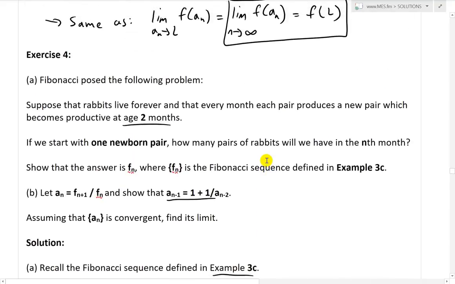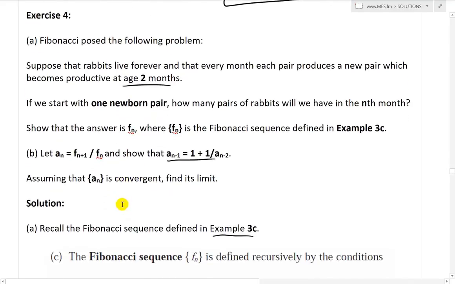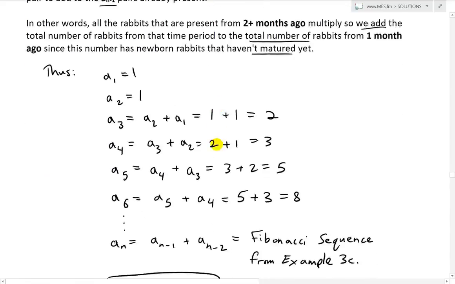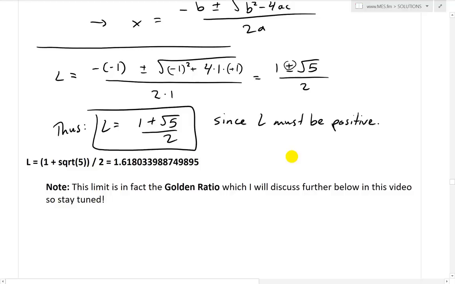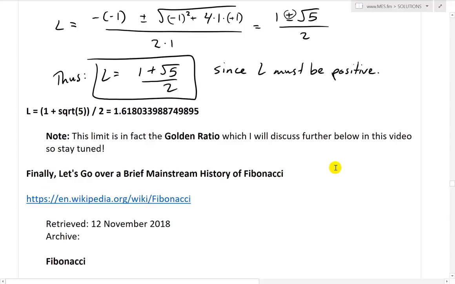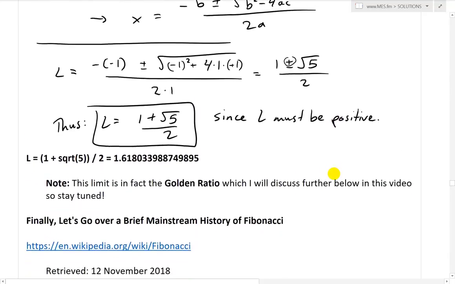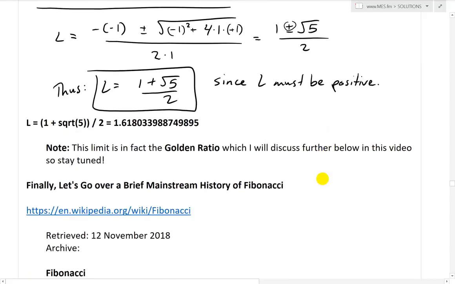And again, scroll up here. So basically part B was just giving us an easy way to find the limit by showing that you could write it in this form and use the exercise one theorem that I covered. Now the actual numerical answer to this limit is very interesting and very important in mathematics. L equals, if we put this in my built-in OneNote calculator, 1 plus the square root of 5, all in brackets, divided by 2, equals 1.618033988749895.